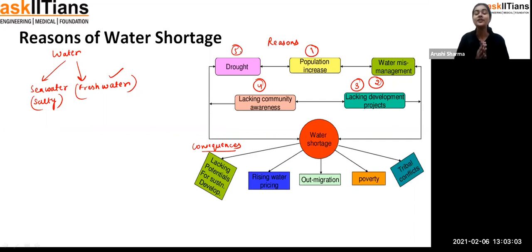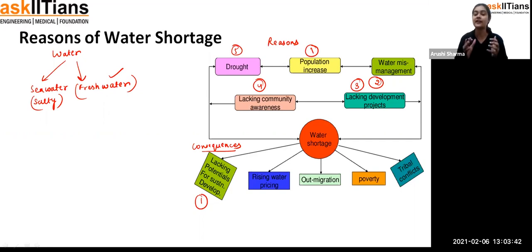Fine. So now what could be the consequences of the water shortage? First of all, it is the lacking potential for sustainable development. You know, students, what is sustainable development? Sustainable development is when you are using any resource which we are getting from nature, and we know that if we consume them more and more, maybe there could be the condition that this thing is going to be exhausted from nature and the future generation is not going to be able to use it. So, student, we have to start consuming them in such a way that the future generation can also use it. So we call it sustainable development.